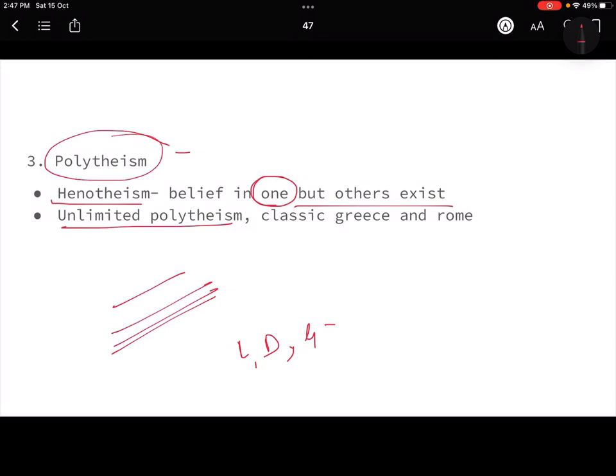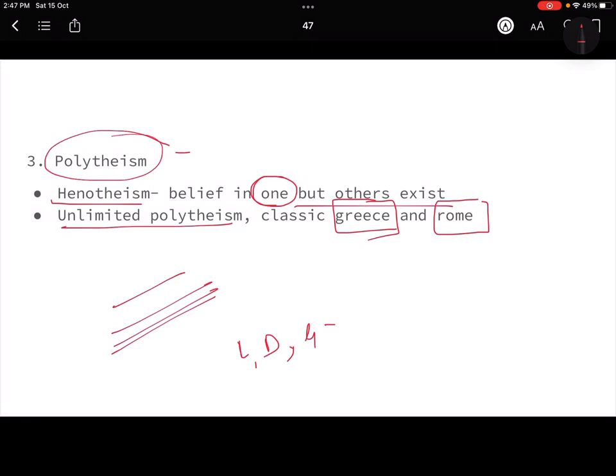So see how you can take examples of mostly all things from Hinduism only, right? So there is so much diversity even there. And classic Greek and Roman religion is also based on unlimited polytheism. They also have many gods, god of everything. They have this pantheon of gods.